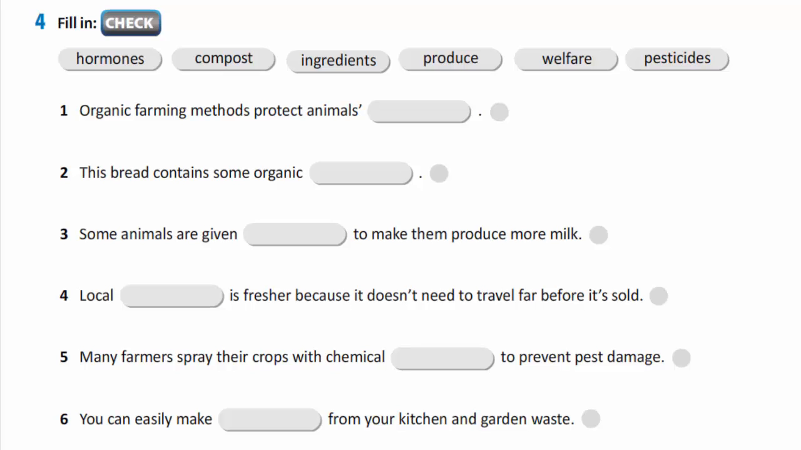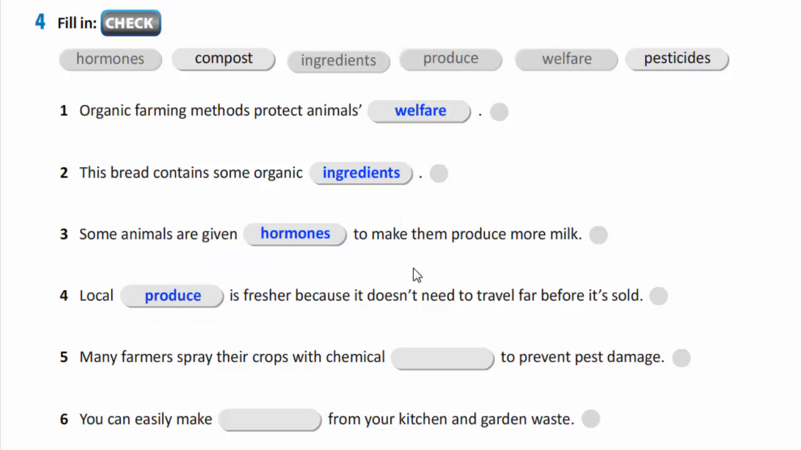In exercise 4, you are to fill in. Hormones, compost, ingredients, produce, welfare, pesticides. Let's check. Organic farming methods protect animals' welfare. This bread contains some organic ingredients. Some animals are given hormones to make them produce more milk.